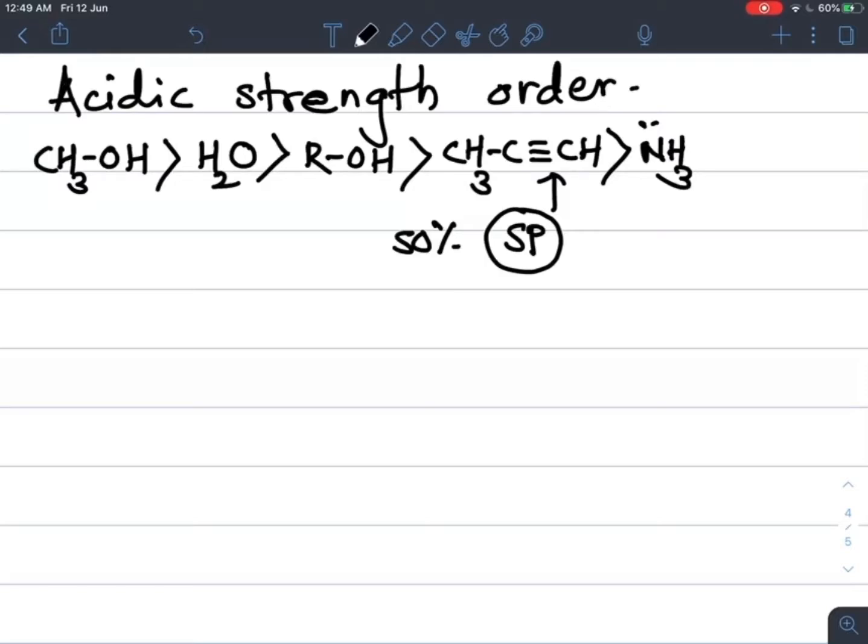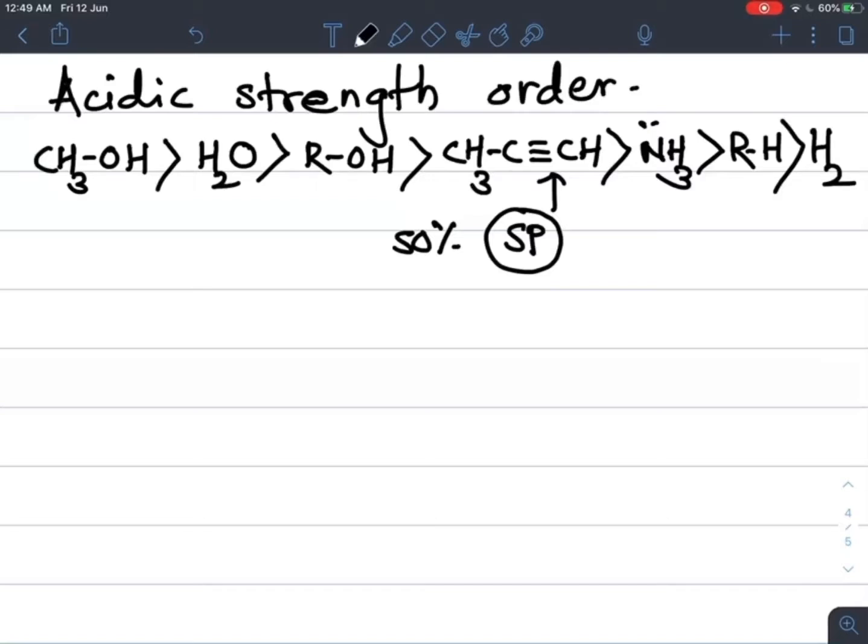Again, ammonia is more acidic than alkanes, that is RH, and lastly hydrogen gas is less acidic than all these compounds. So this is the acidic strength of these compounds.